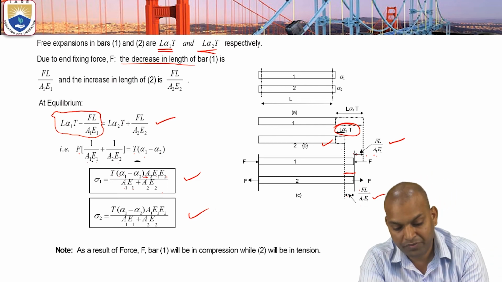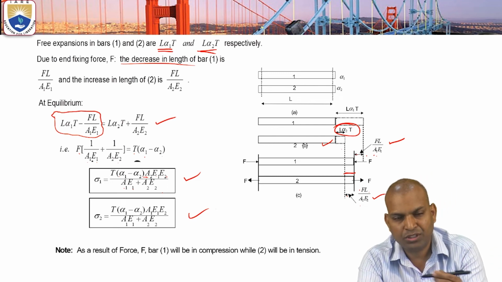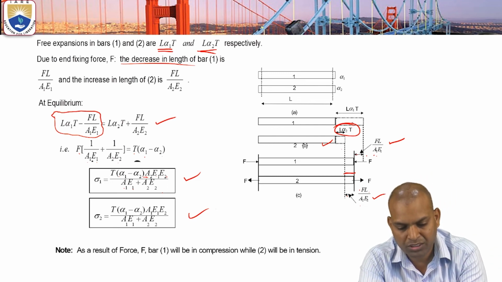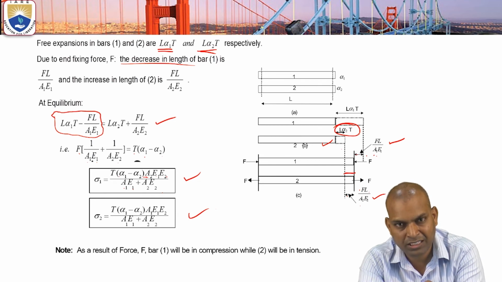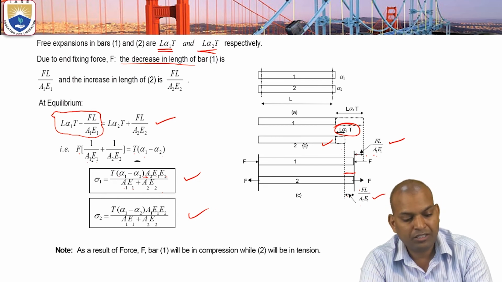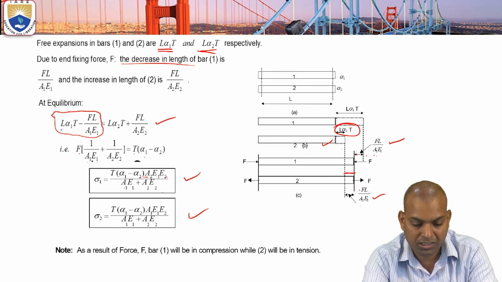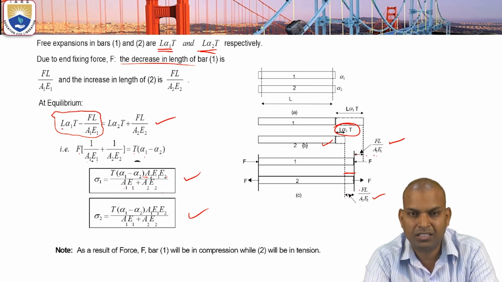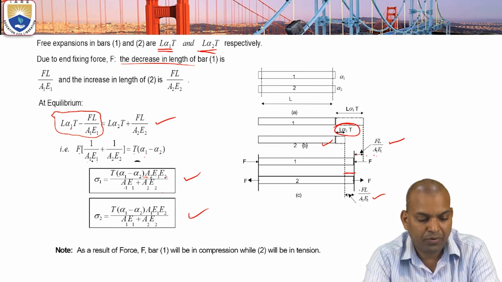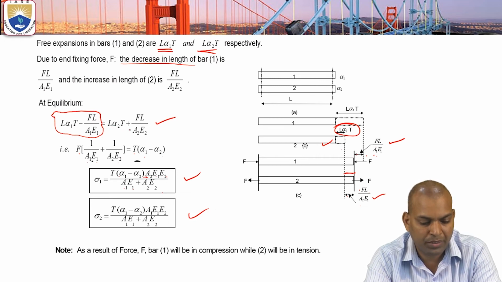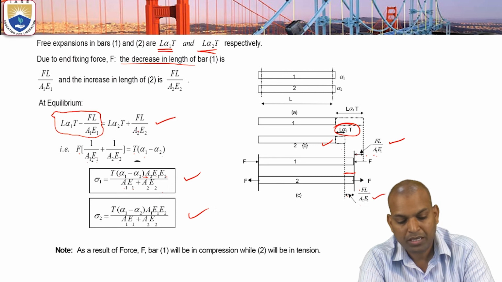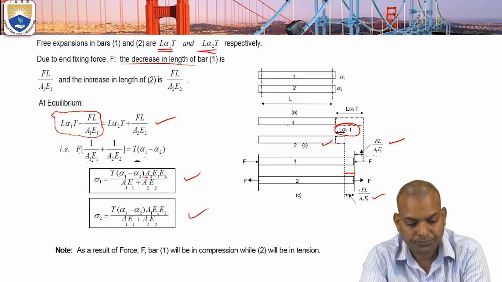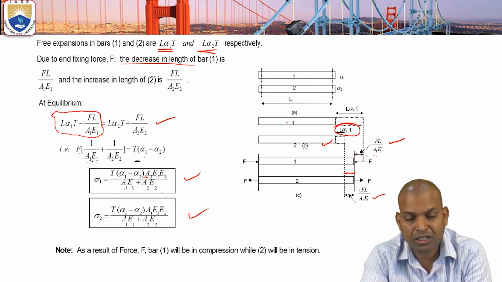For fixing both the lengths, if it is more, then we have to reduce it. If it is less, we have to increase it and make it equilibrium. That equilibrium equation, for both the materials, is L alpha 1 T minus FL by A1 E1 equals L alpha 2 T plus FL by A2 E2. Here for material 1, the thermal strain is more.